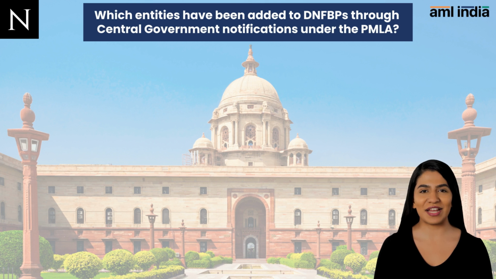The following DNFBPs have been added by the central government through notifications under the PMLA. 1. Persons in the business of storing, safeguarding, and retrieving records related to client identity, beneficial owners, account files, and business correspondence, either for themselves or for other reporting entities.